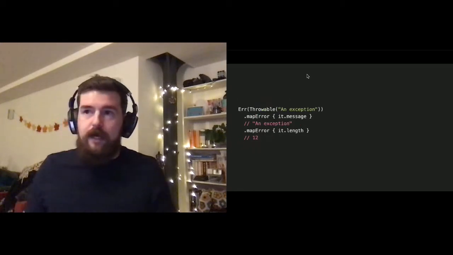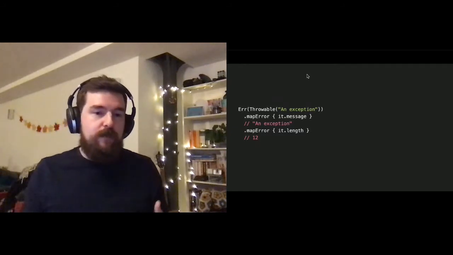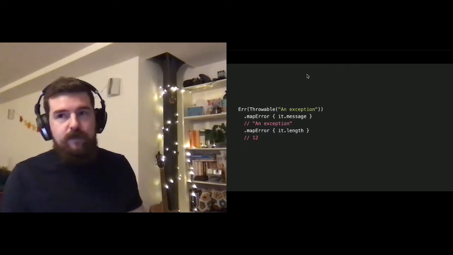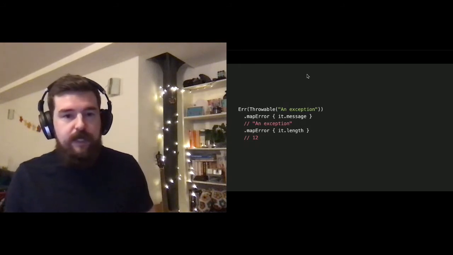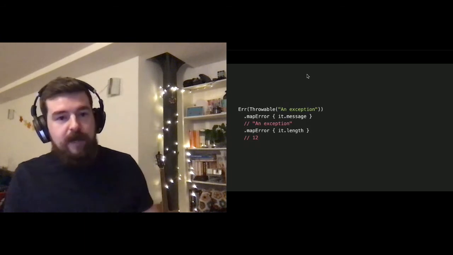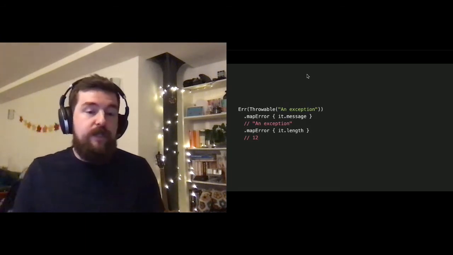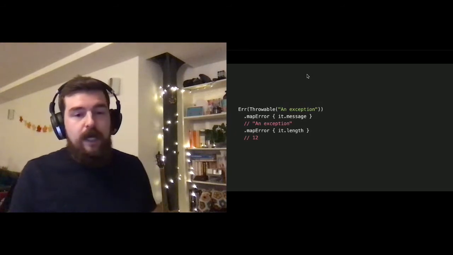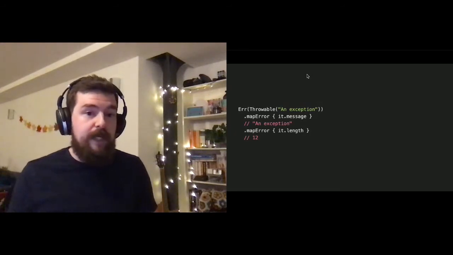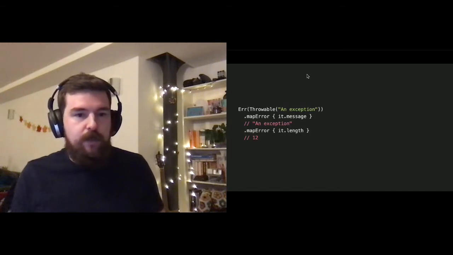Similarly with an error, here we've captured a throwable. We can map that to just recover the message if we want to. We've arbitrarily decided to take the length of the string as well. And again, this just shows that you can map error types. So you aren't just bound to using something which extends throwable. Your error type can be whatever you like. And this is a big reason why we didn't use the standard library Kotlin result.